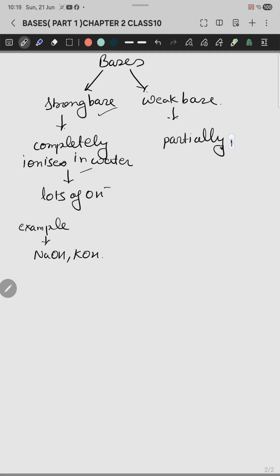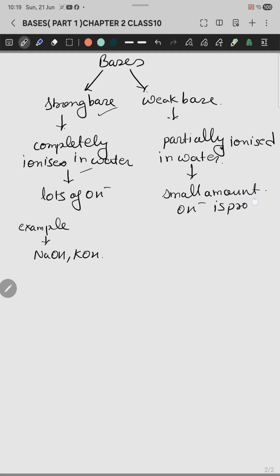That means partially ionized in water. When it is partially ionized in water, a small amount of hydroxide ions is produced. Okay, so this is the meaning of that one. So this is considered as a weak base, and we have a number of examples.